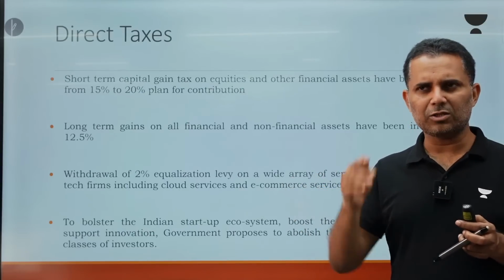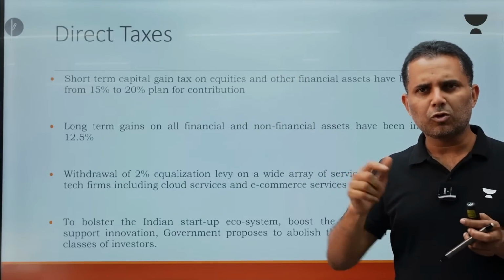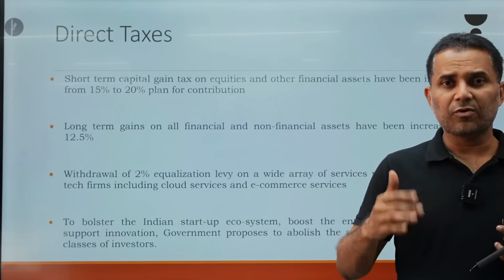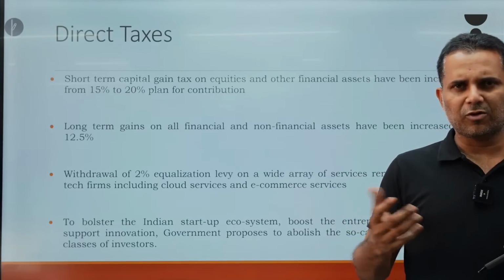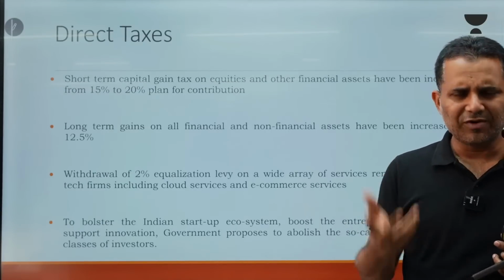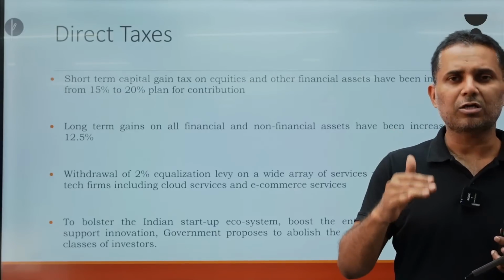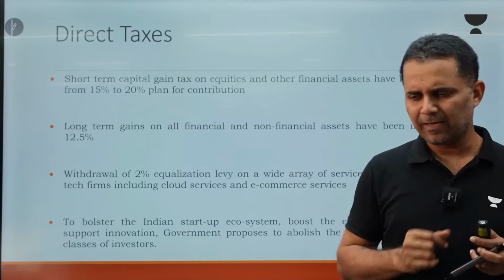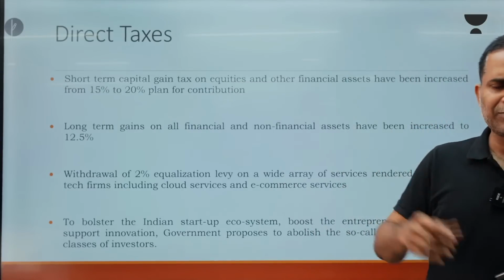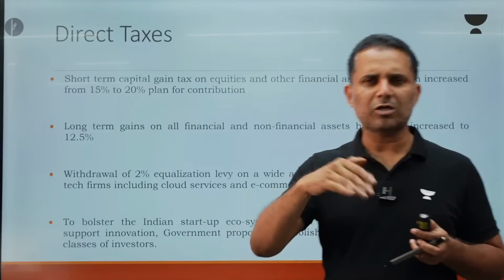If I purchased a house and sold it after 3 years, then it will come under long term. So the government wants that you should transact, you should purchase shares or bonds for the long term, not for short term trading purposes. So generally, or always, you will see that the long term capital gain tax rate is less and the short term capital gain tax is high. The government wants to promote more long term investment and restrict short term investment. So short term tax rates are more.